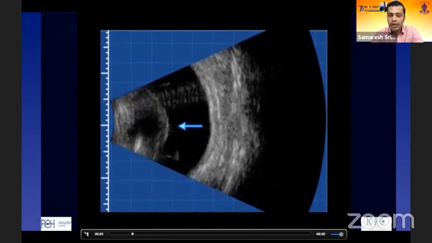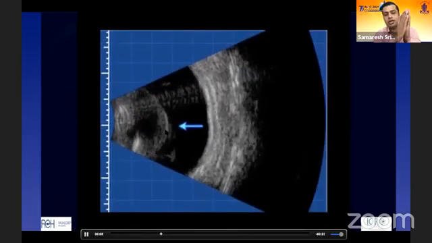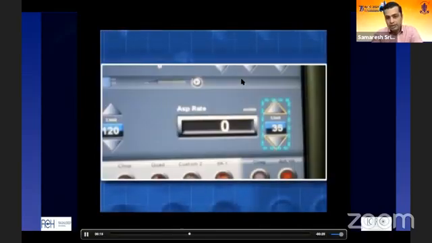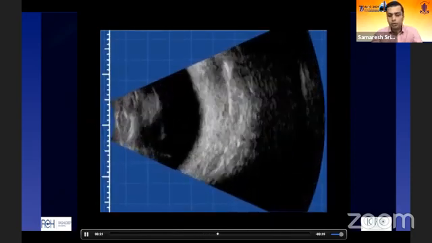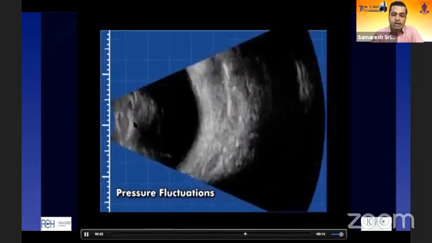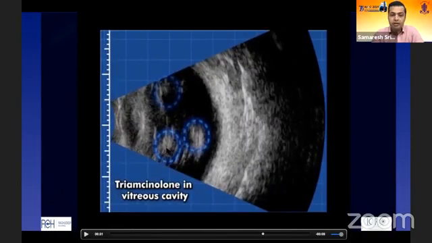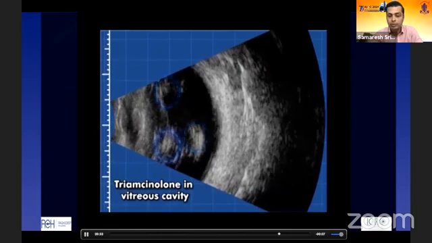Then when we put a phaco probe in the eye, we move from no irrigation to irrigation, which is foot position 0 to foot position 1. And notice how this entire complex moves front and back. Then we raise the parameters to a high parameter, and notice how we increase the bottle height and subsequently increase the flow rate to 40. When we go from foot position 0, the whole thing moves anteriorly, and the moment we hit irrigation, there is a huge trampolining, and this big pressure fluctuation tends to happen inside the cavity. And notice that at some point in time, the entire anterior vitreous face ruptured. So anteriorly, if you look through a microscope, the posterior capsule was intact, but the anterior vitreous face ruptured and the entire vitreous was stained by these triamcinolone particles because of the pocket being broken down.